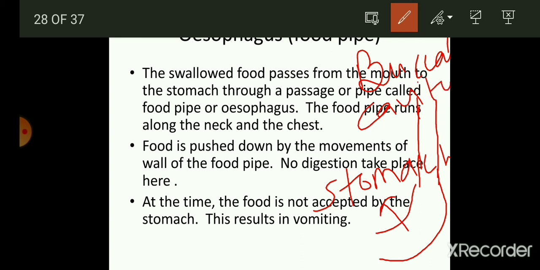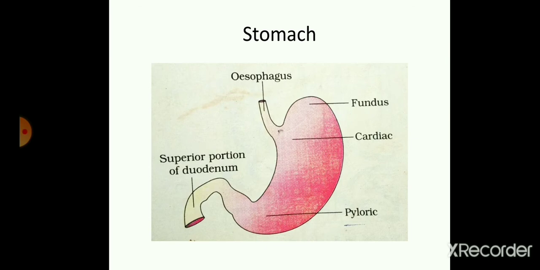The food runs along the neck and the chest, and no digestion takes place in this region. In the esophagus there is no digestion. The function of the esophagus is only to push the food downward into the stomach. If the food is not accepted by the stomach, this results in vomiting. So the esophagus ends at the stomach.